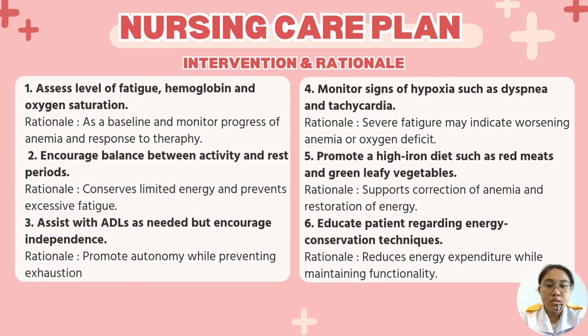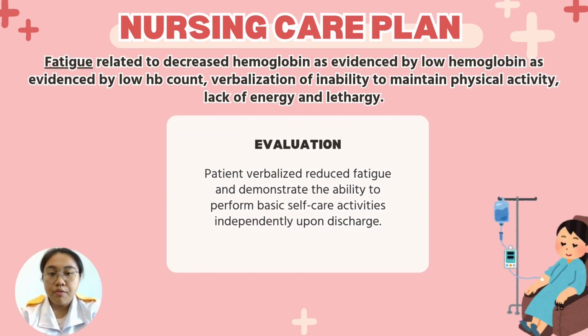This is to reduce energy expenditure while maintaining functionality. And we have evaluated the nursing care plan upon discharge according to the interventions and rationale we have made. And the evaluation is patient verbalized reduced fatigue and demonstrated the ability to perform basic self-care activities independently upon discharge.